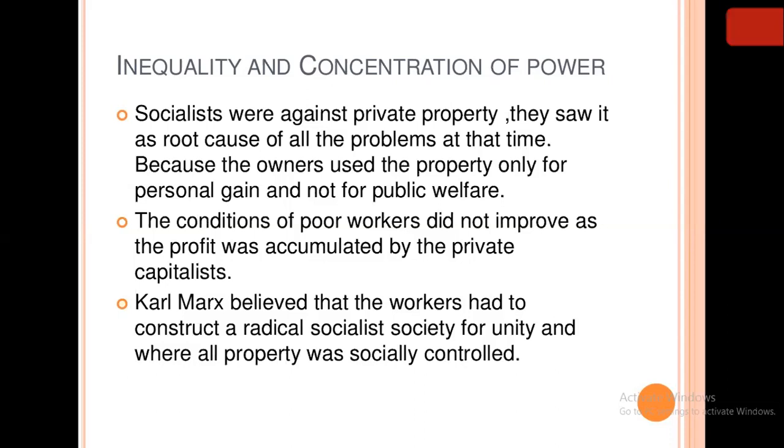And the conditions of the poor workers did not improve as the profit was accumulated by the private capitalists. That means the workers work in the industries, and according to the work they do, the production happens. The production is sold in the market, and when the profit comes to the capitalist, the owner, they don't give a part of the profit or increase the wages of the workers. So the workers are still at the same place.